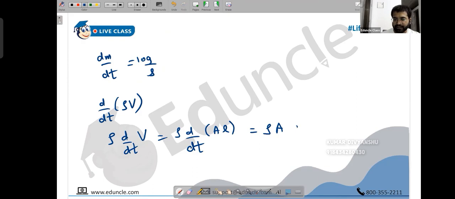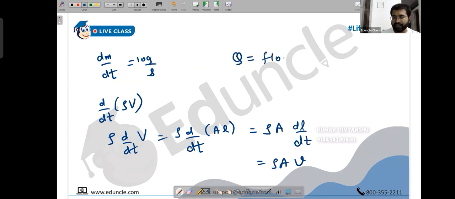If you take it constant, this is dl by dt, the rate of change of length with respect to time. This is velocity. So when you talk about dm by dt of flow rate, which they have mentioned is going to remain constant, it is rho a v. You also write this as Q. Q is basically flow rate. We have learned this in the class, but we are just recalling it nicely. This is dm by dt, which is given by rho a v.